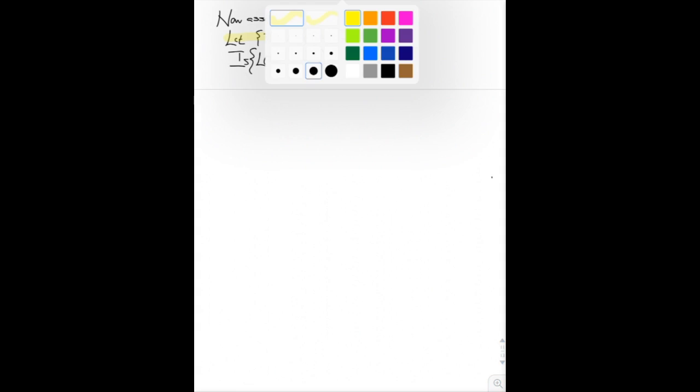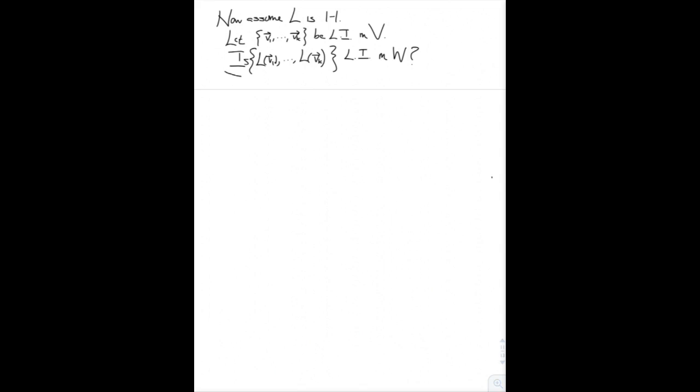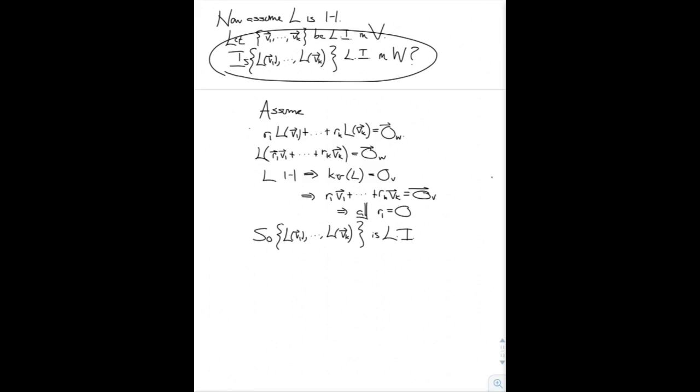And here's our big question. Is the image of this linearly independent set under L also linearly independent in W? Well, here's the argument that this set is linearly independent. So think back and remember how we prove that a set is linearly independent. We assume that we have a linear combination of the vectors which gives us 0. And then we'd like to show that all of the scalars, which here look like r1 through rk, must be equal to 0. So why is this true?